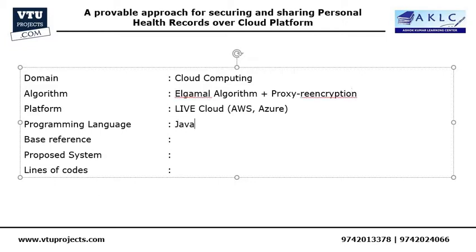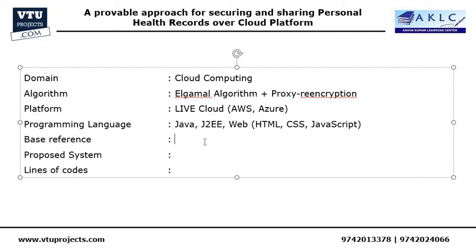And to implement our project, we will be requiring Java J2EE concepts, the entire core Java, advanced Java, servlet, JDBC, that entire stack. In addition to that, we will also require some web concepts like HTML, CSS and JavaScript.